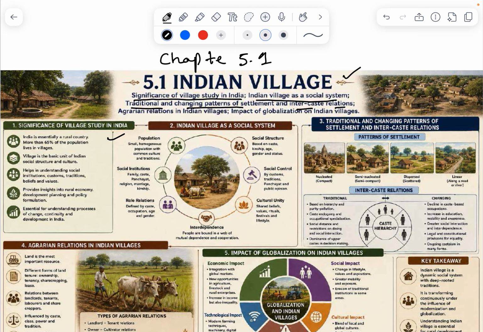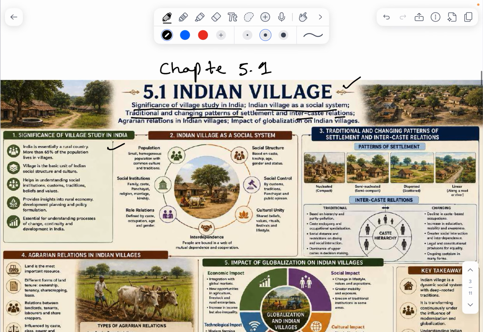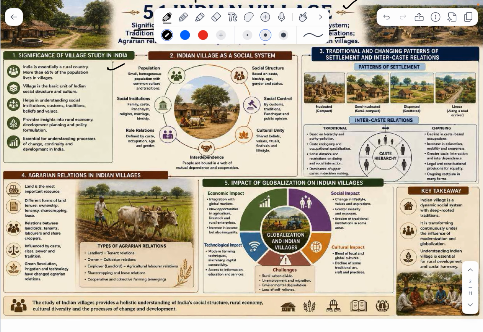Indian village as a social system: population, social structure, social norms. All this we will study in detail in 5.1. Traditional and changing patterns of settlements and intercaste relations, agrarian villages, and impact of globalization, which is very important, on how globalization is impacting Indian society.